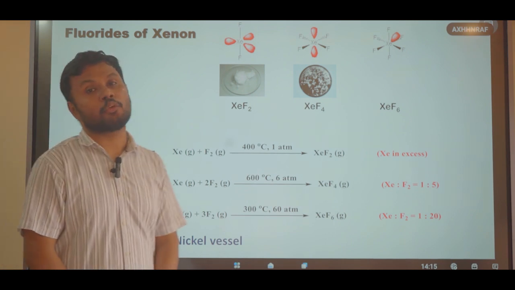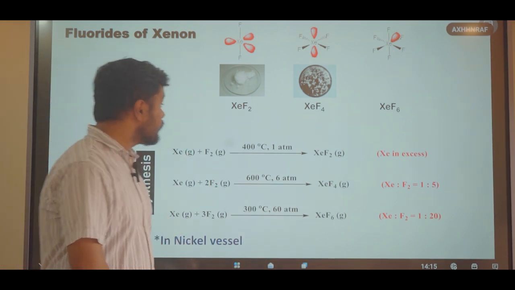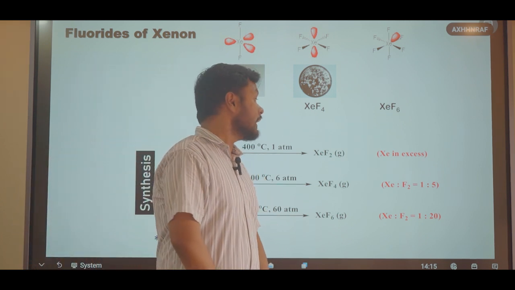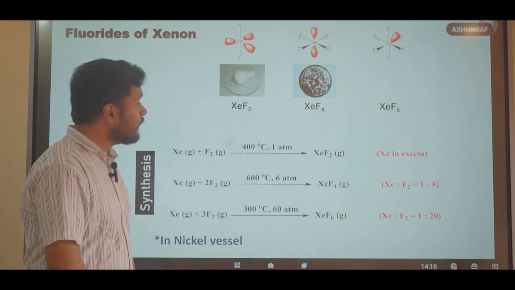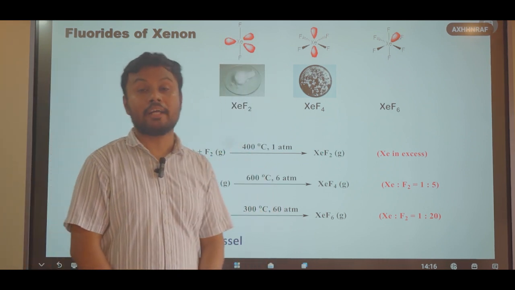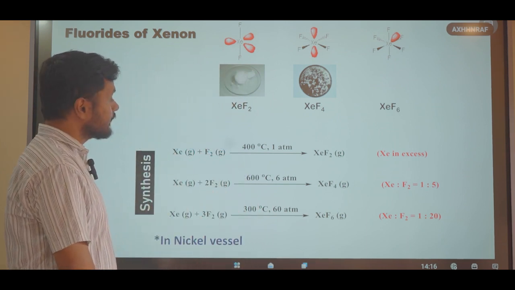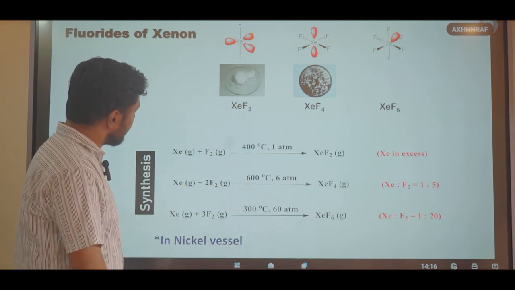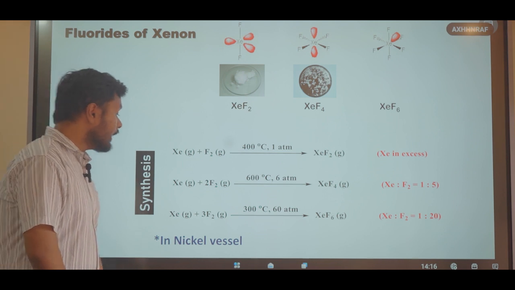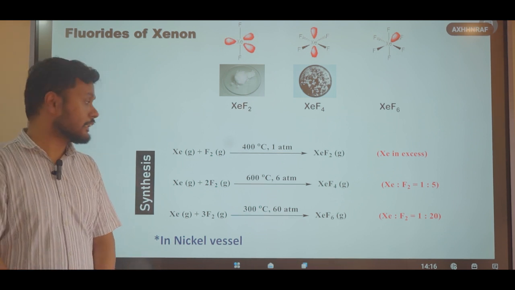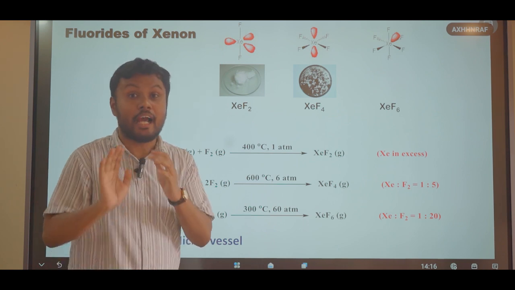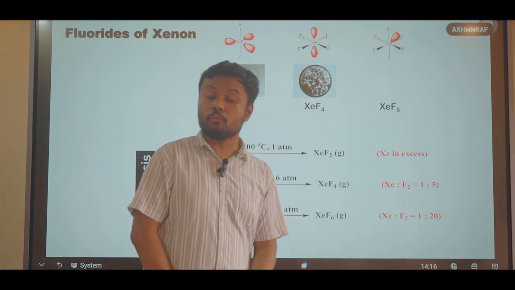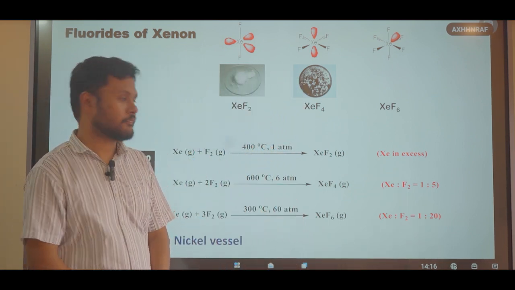If we react gaseous xenon with gaseous fluorine at 400 degrees Celsius and 1 atmosphere pressure, and if we take xenon in excess, we get xenon difluoride. Similarly, if we take xenon and fluorine in 1:5 ratio at 600 degrees Celsius and 6 atmosphere pressure, we get xenon tetrafluoride. Similarly, xenon and fluorine react at 300 degrees Celsius and 60 atmosphere pressure, which is a very high pressure, at a ratio of xenon to fluorine of 1:20, and we get xenon hexafluoride.